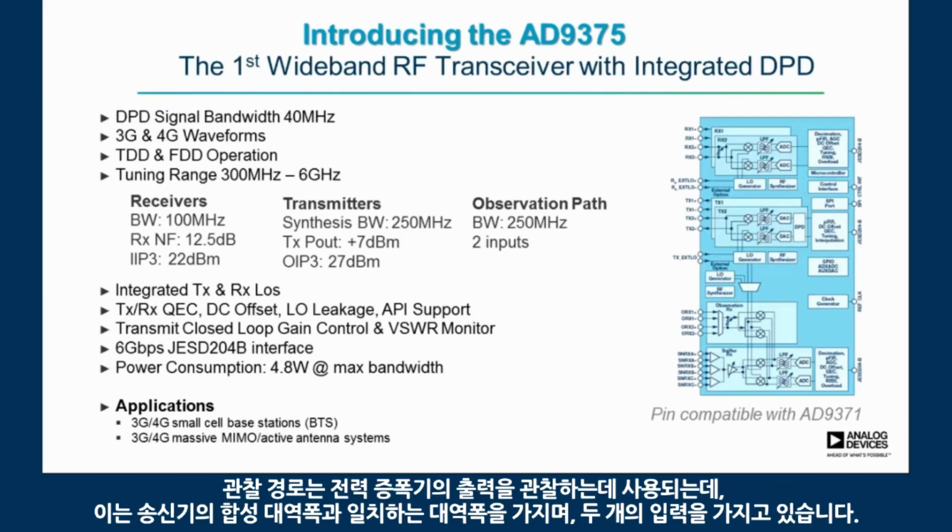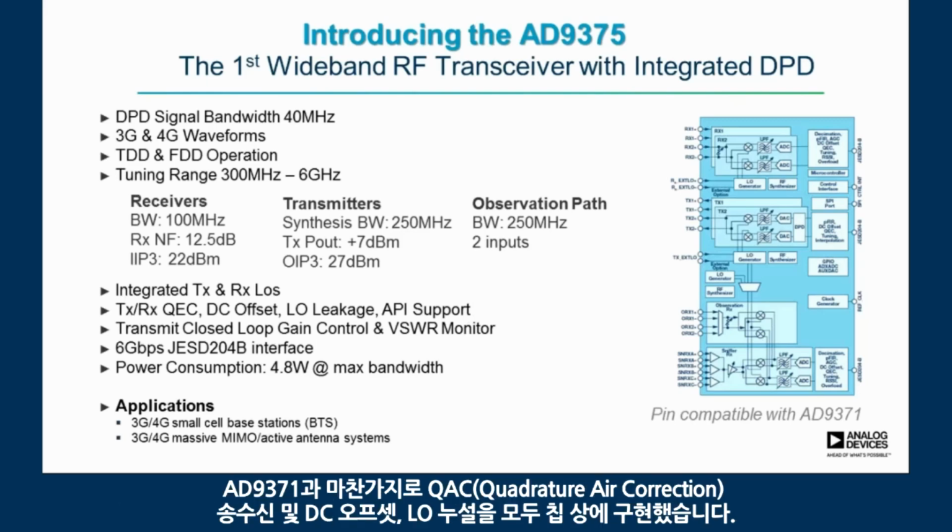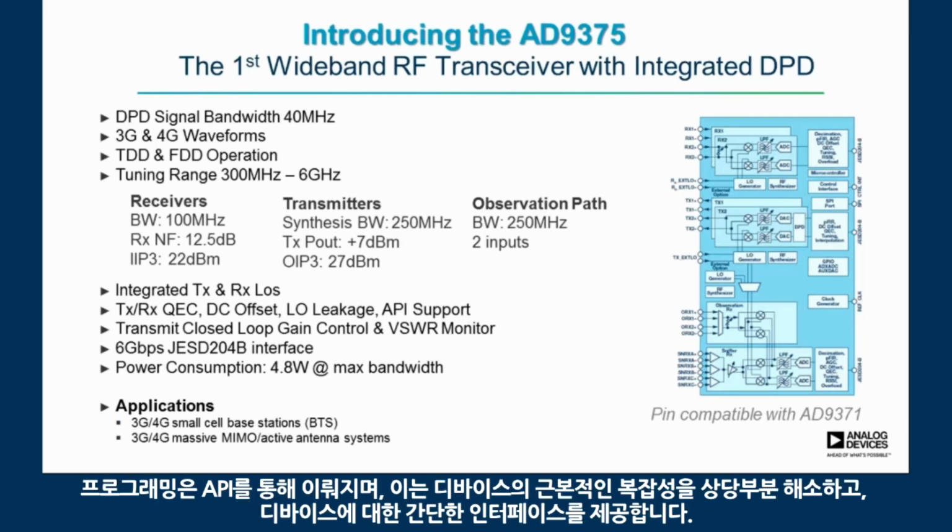The observation path is then used to observe the output of the power amplifier that has a bandwidth matching the transmit synthesis bandwidth, and that has 2 inputs. Just like the AD9371, the transmit, receive, and observation path LOs are fully integrated. We have transmit and receive quadrature error correction, DC offset, LO leakage, all implemented on chip. And programming is via an API which abstracts a lot of the underlying complexity of the device and gives some simple interface to the device.